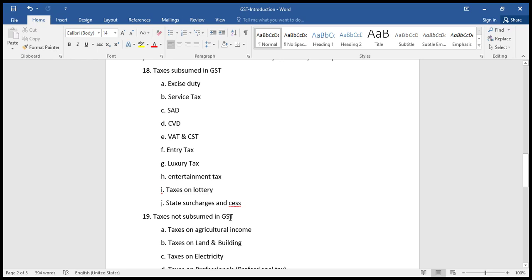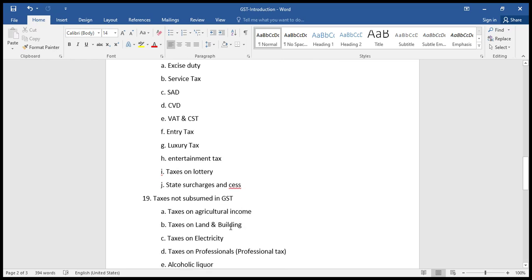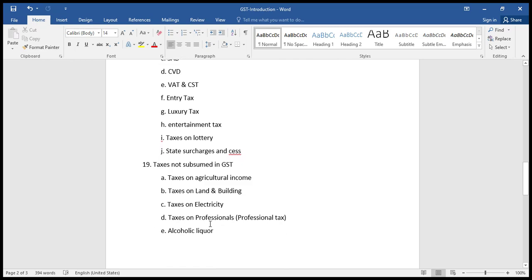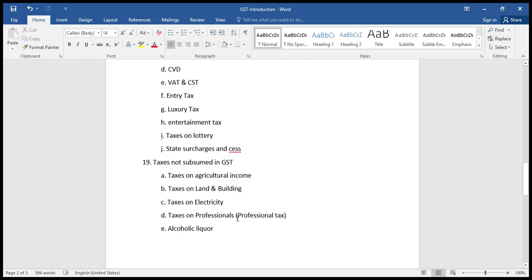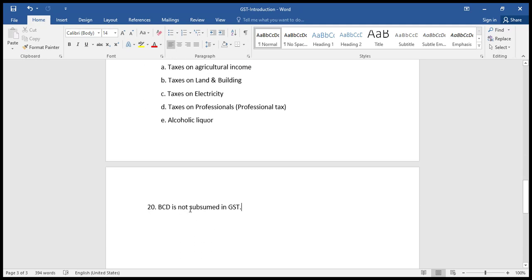Taxes not subsumed in GST: taxes on agricultural income, taxes on land and building, taxes on electricity, taxes on professionals, that is professional tax, alcoholic liquor. BCD is not subsumed in GST. This brings us to the session on introduction GST.